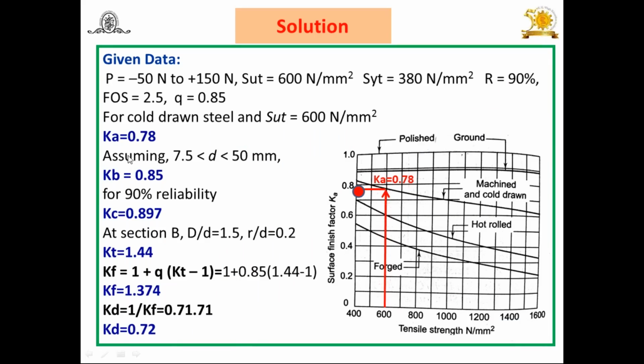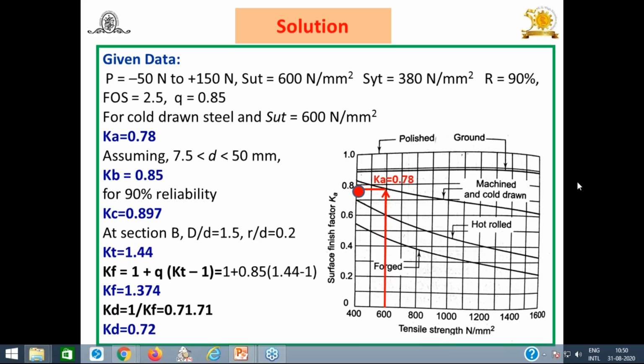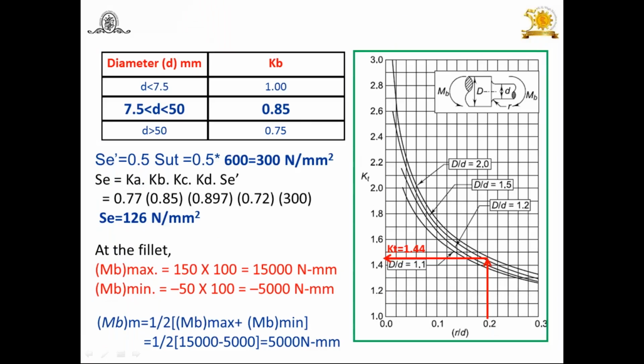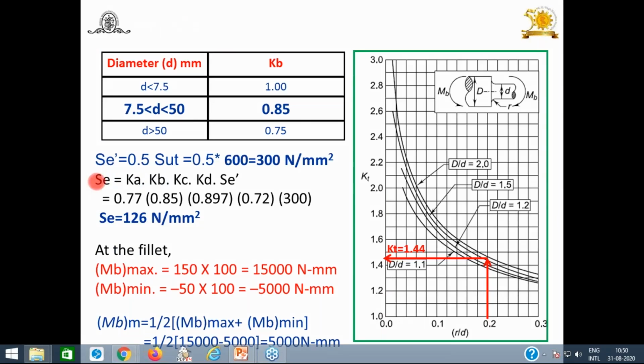Try to understand. Now we have a value of Ka, we have a value of Kb, we have a value of Kc, we have a value of Kd. Then it's very simple to find out the endurance limit because it is an infinite life problem. Let us see. For that purpose, we have to use the approximate estimation formula. Se is equal to Ka, Kb, Kc, Kd into Se dash. But Se dash means 0.5 Sut, 0.5 into 600, you will get 300. You can substitute. We know Ka, Kb, Kc, Kd. Substitute all the values, you will get Se. Se is equal to 126 Newton per mm square.